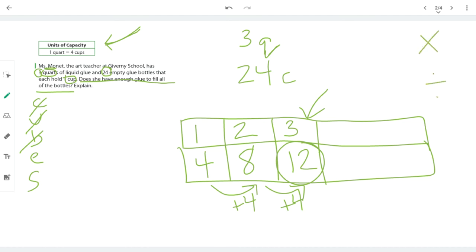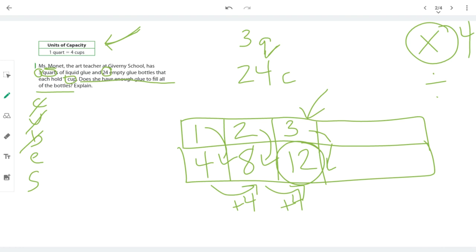We knew that she had 3 quarts, and we multiplied by what number? How does 3 become 12? How did that happen? Or how does 2 become 8? Or 1 become 4? We multiplied by 4 to figure out how many cups she had.